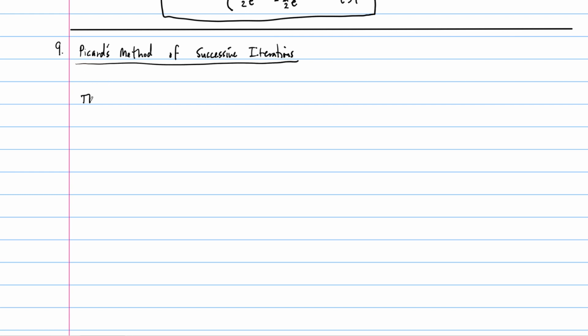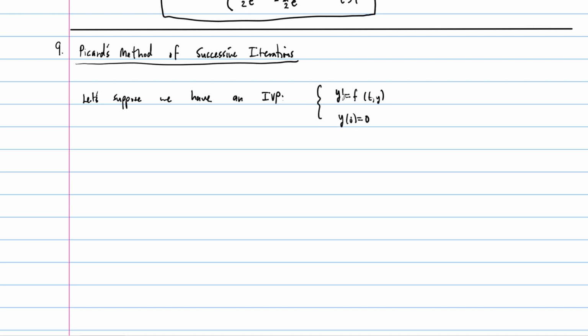So here's the idea. Let's suppose we have an initial value problem of this form. So y prime is equal to f of t, y, and then the initial condition is y of 0 equals 0. So let's just start with y of 0 equals 0 as our initial condition, and we'll talk later on in this lecture before we quit here about what to do with that if it's different than y of 0 equals 0.